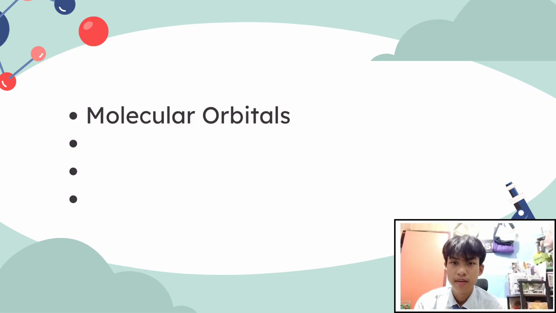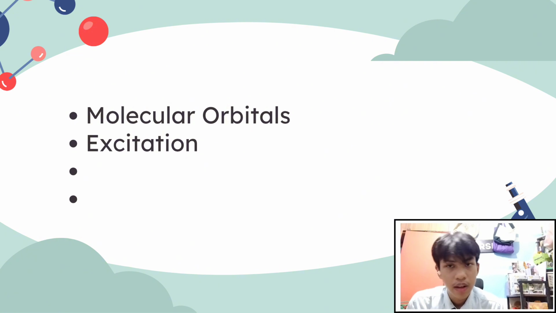Molecular orbitals. Organic molecules have specific energy levels called molecular orbitals. The highest occupied molecular orbital, or HOMO, and the lowest unoccupied molecular orbital, LUMO, are analogous to valence and conduction bands in organic semiconductors. Excitation. When light or an electric field is applied, electrons can be excited from the HOMO to the LUMO, creating mobile charge carriers, or electrons and holes.